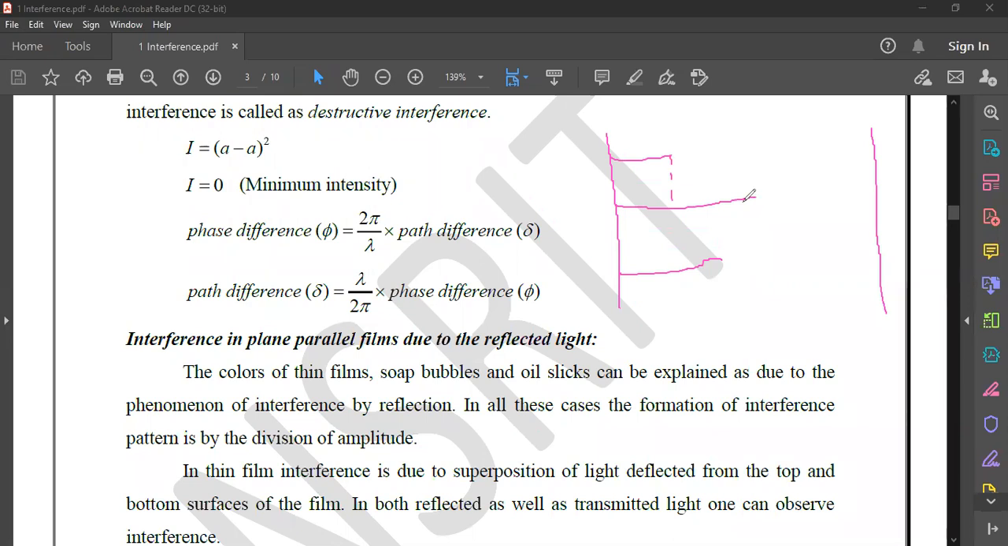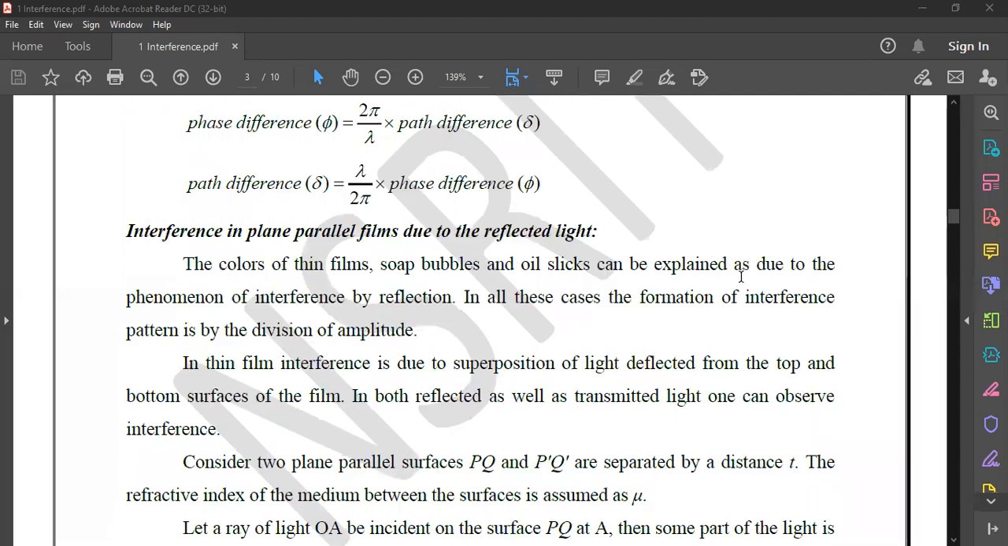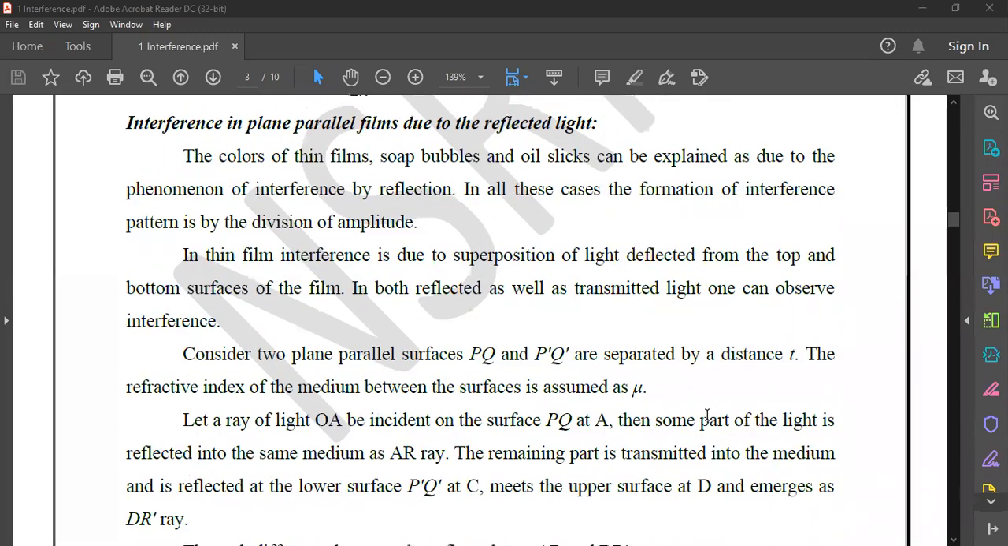So the next concept is interference in thin films or reflected film. Of course, reflected you keep it aside. We will discuss it later. What is relevant is interference in plane parallel films. So this is actually after introduction. This is the actual topic your syllabus consists.